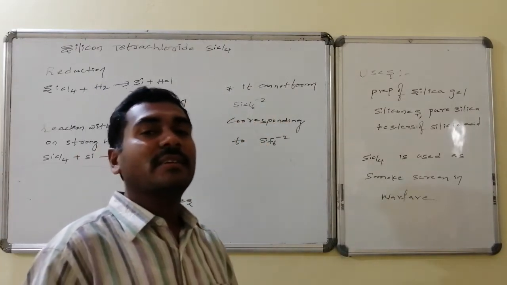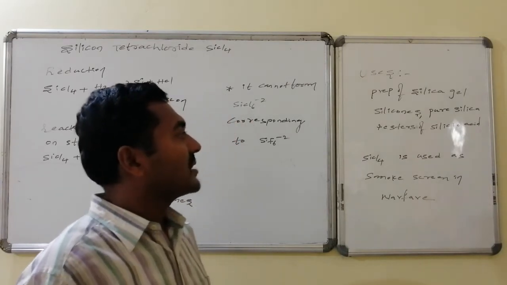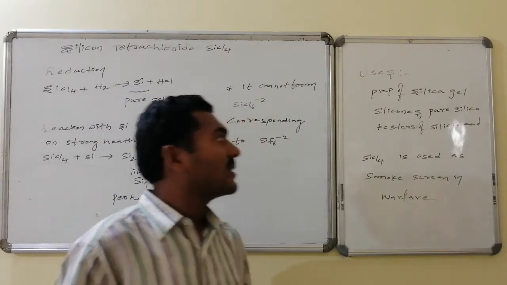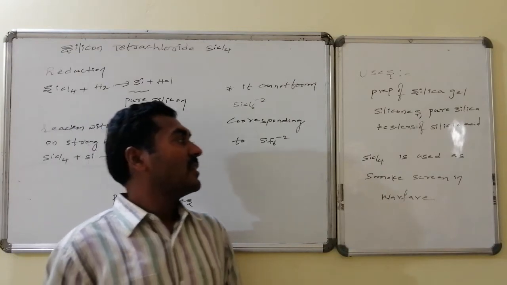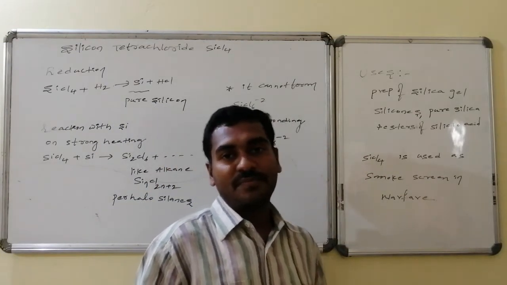Uses related to silicon tetrachloride: it is used to prepare silica gel, silicones, pure silica, esters of silicic acid, and also used as smoke screens in warfare.